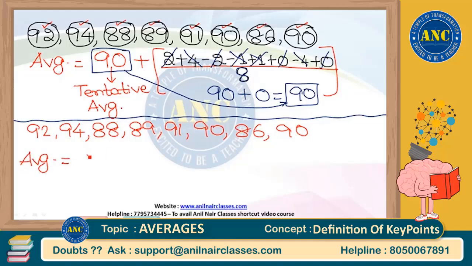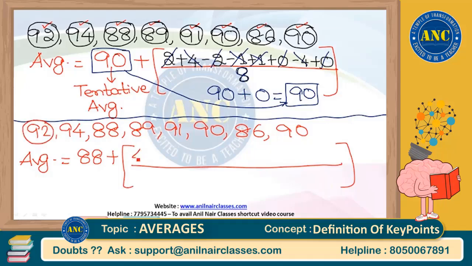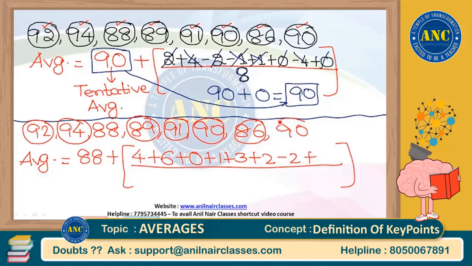Suppose I assume it as 88. Take the difference of all the numbers from 88 and keep on writing in the numerator. As simple as that. 92 is 4 more. 94 is 6 more, 88 is 0 more, 89 is 1 more, 91 is 3 more, 90 is 2 more, and 86 is 2 less, 90 is 2 more, divided by 8.